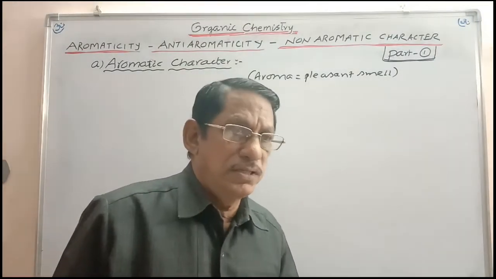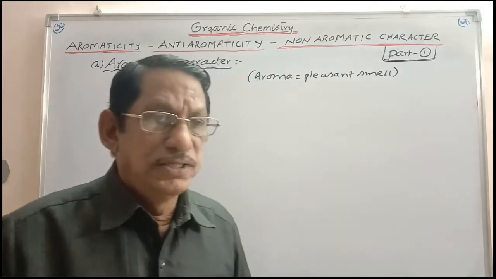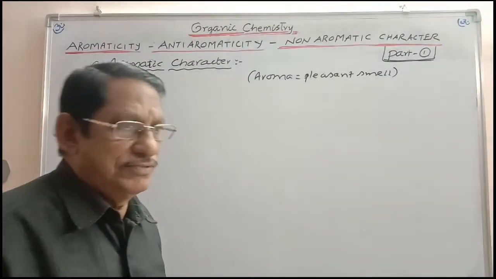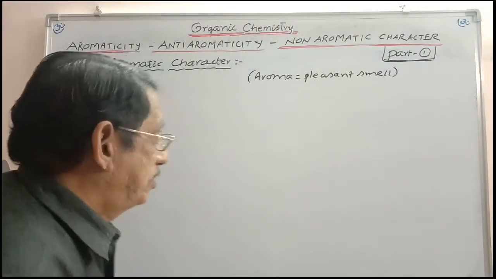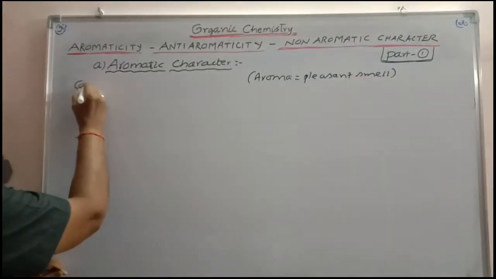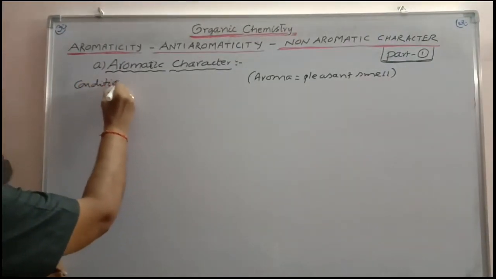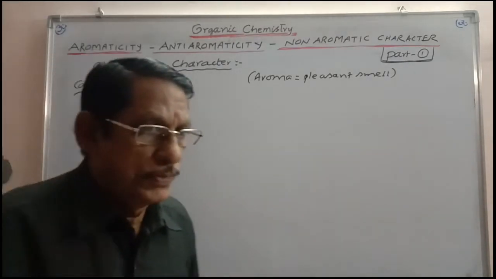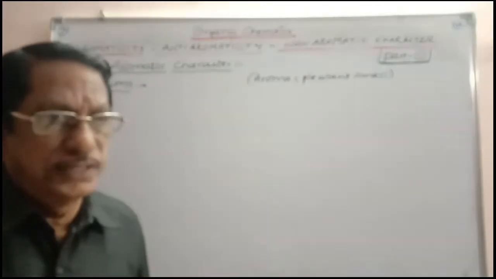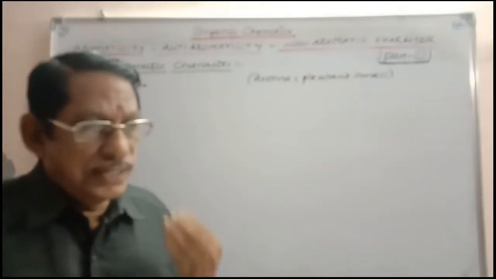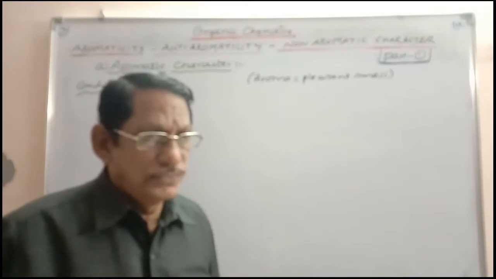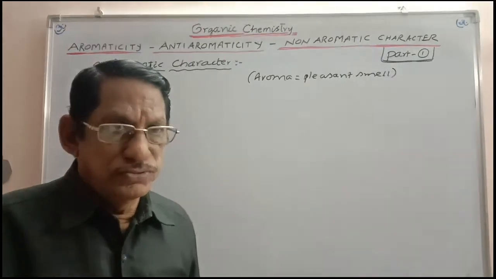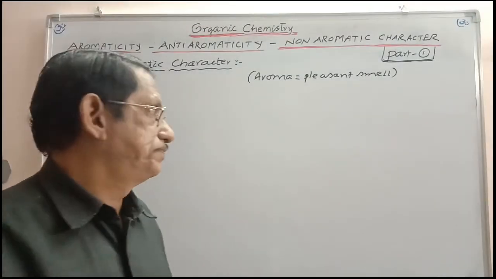So if you want to call a compound to be aromatic, it should be able to fulfill certain requirements, certain conditions. What are those conditions? In order to call a compound as aromatic, you have to first study the benzene properties, and what fact can be revealed from those properties. You have to apply those conditions to the other compound also, which is to be called as aromatic.